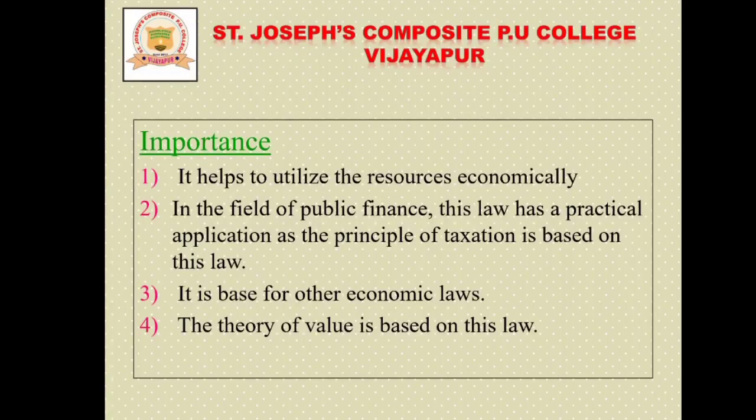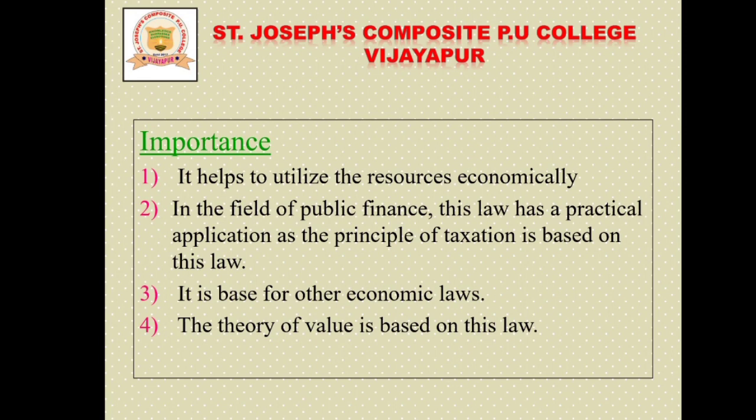The last part of this theory is the importance of the law of diminishing marginal utility. First, it helps to utilize resources economically. In the field of public finance, this law has a practical application, as the principle of taxation is based on this law. Third, it is the basis for other economic laws also, like the law of demand, law of supply, and production theory.